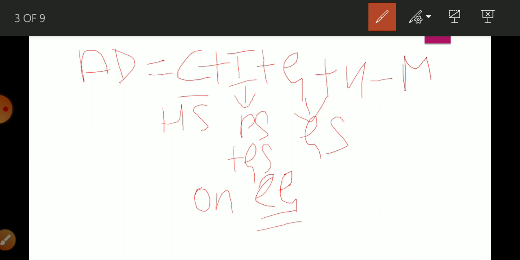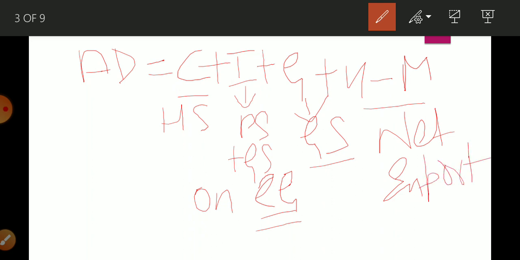X minus M is related to net export, or demand of the rest of the world. Now I can define it: aggregate demand is the demand for all final goods and services by all four sectors in an economy at a given level of income during an accounting year. Okay students, so this is the meaning of aggregate demand.